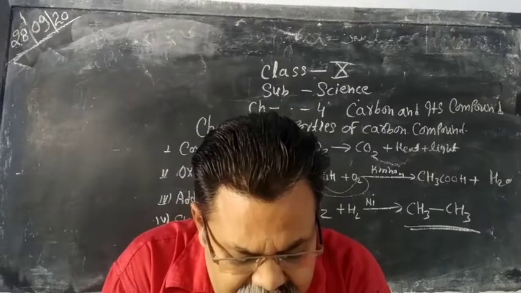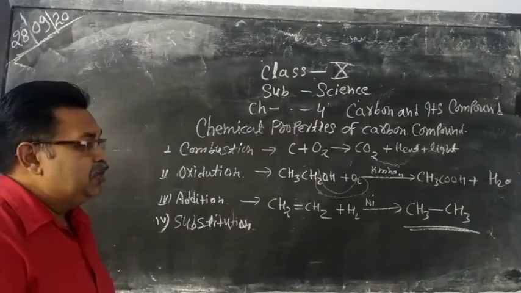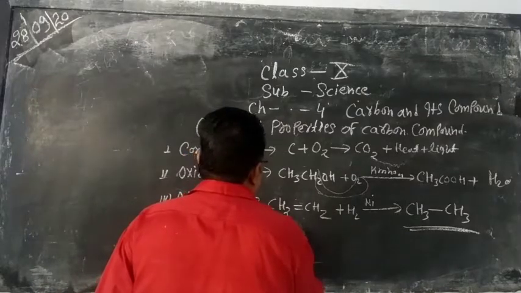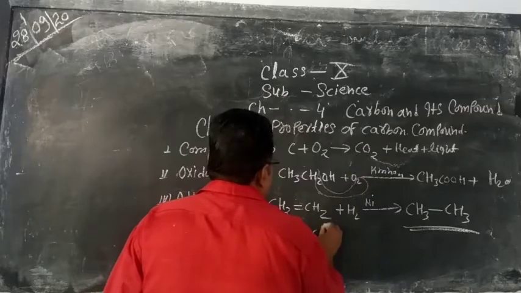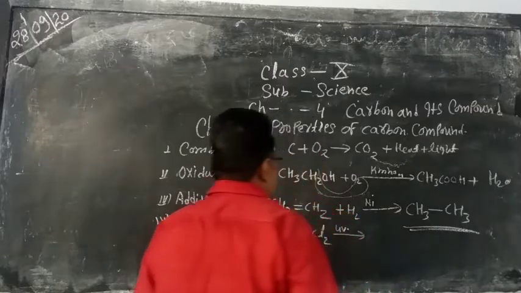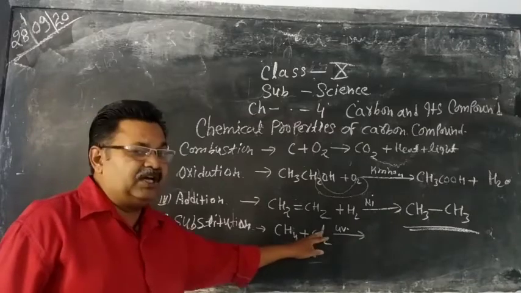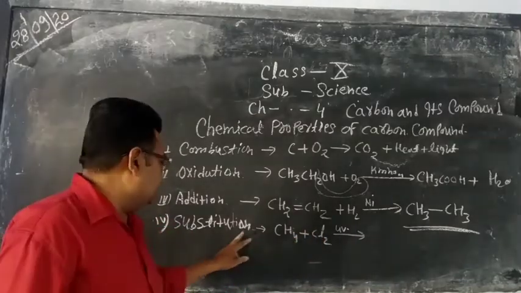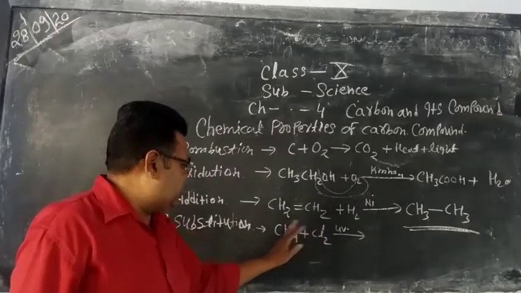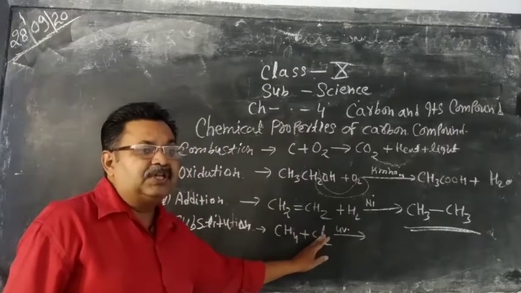The next one is substitution reaction. In a substitution reaction, when an alkane reacts with a halogen in presence of UV light, the hydrogen of the alkane is replaced by the halogen. Such a reaction is an example of substitution reaction, and this substitution takes place until all the hydrogens are replaced by the halogen.